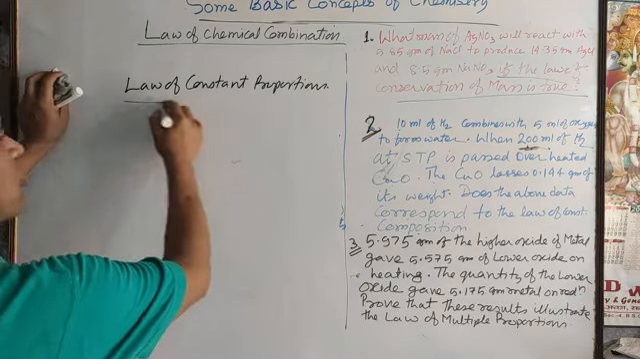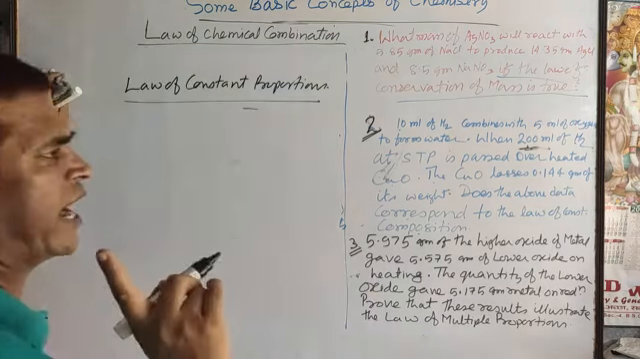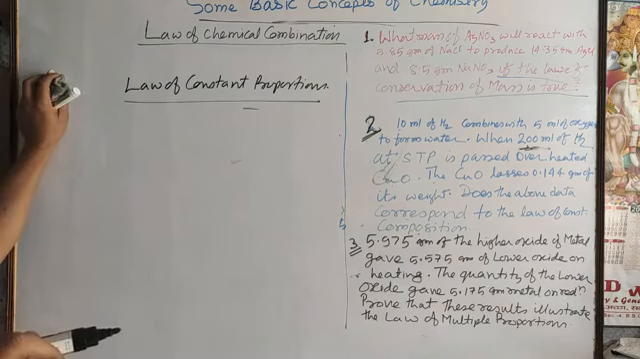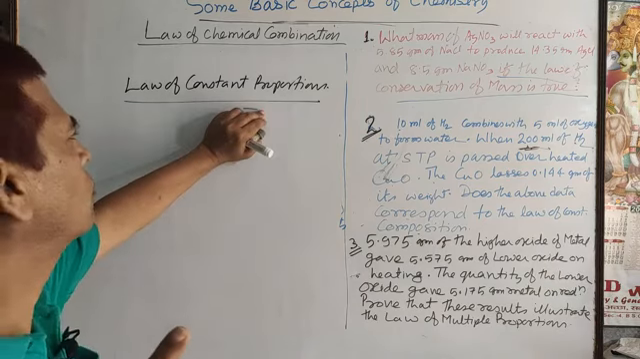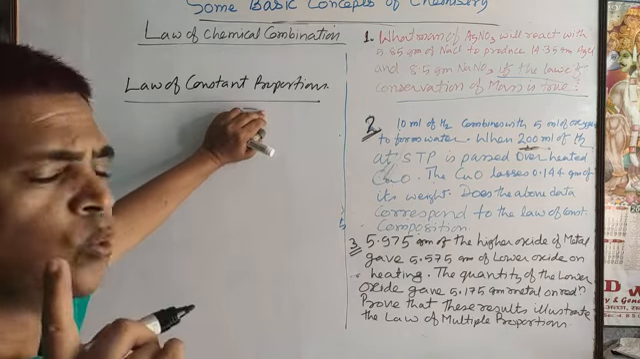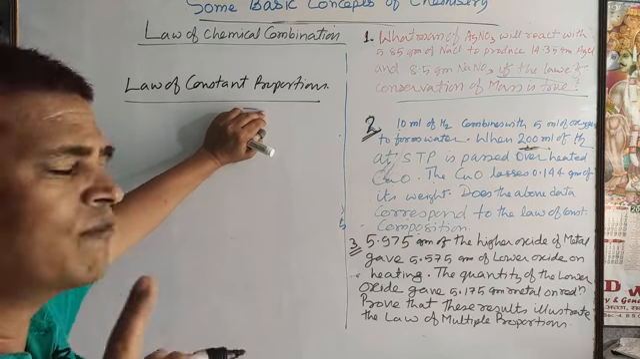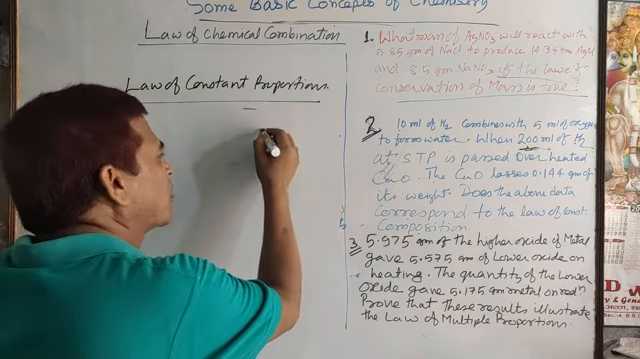So for that purpose, in numericals, two experimental data will be provided related to the law of constant proportion. Just try to understand: numericals related to the law of constant proportion provide two experimental data for the same compound.